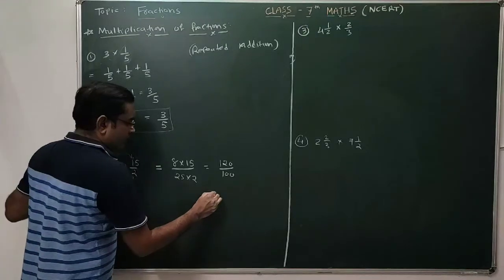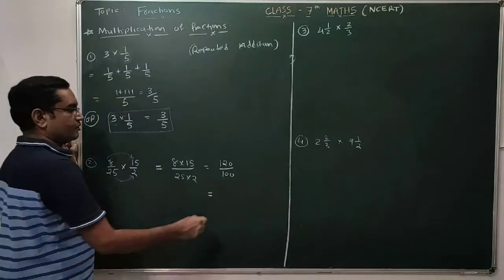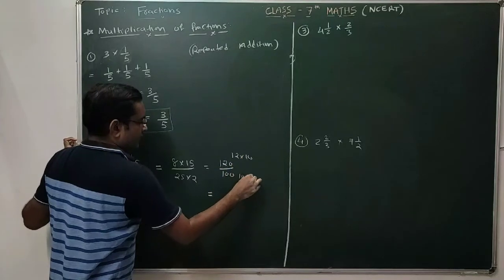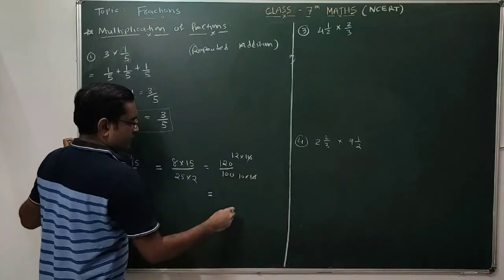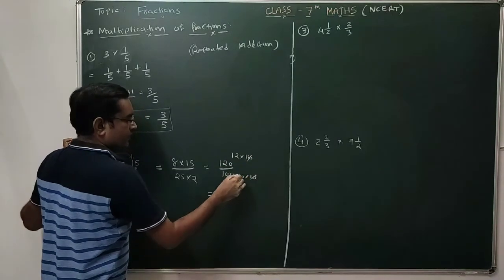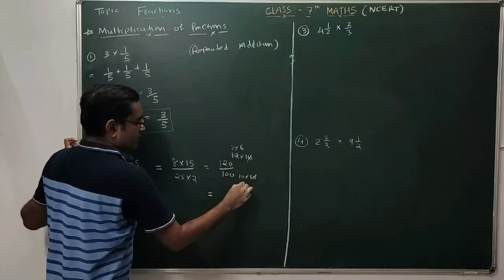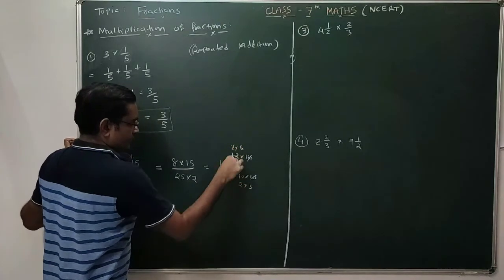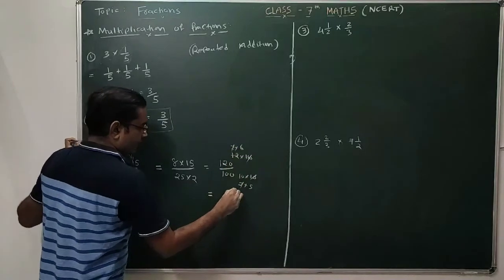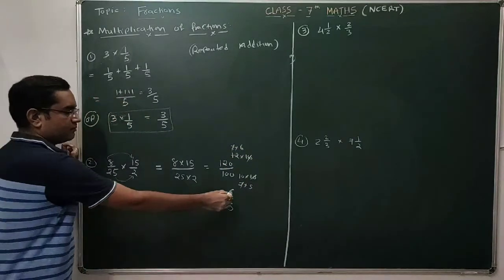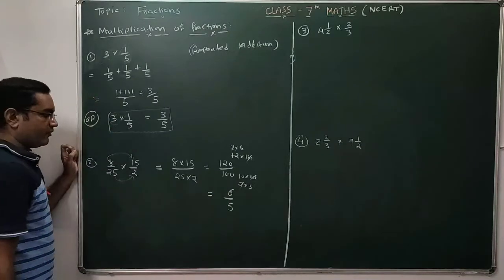And you have to convert your answer into simplest form. So 12 tens are 120 and 10 tens are 100. 10 10 cut, so it will be 12 by 10. Again, 2 sixes are 12 and 2 fives are 10, 2 2 cut. So it will be 6 by 5, again an improper fraction.